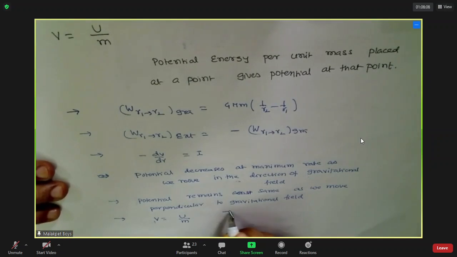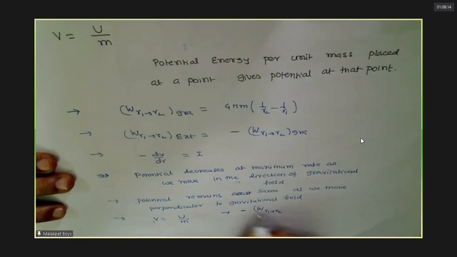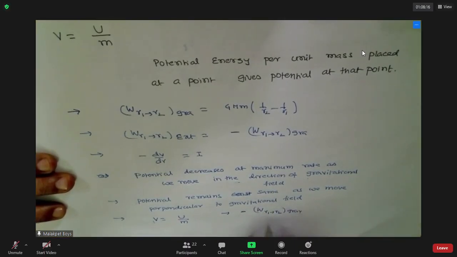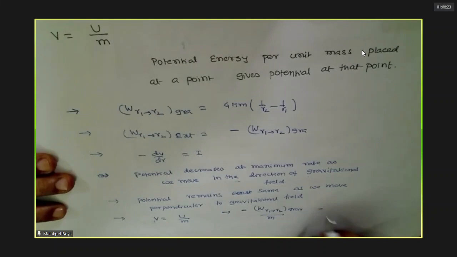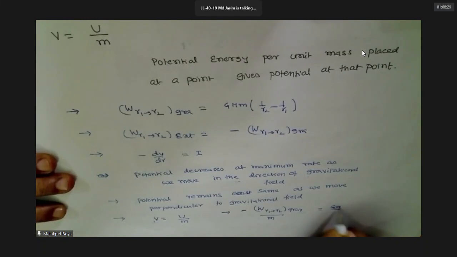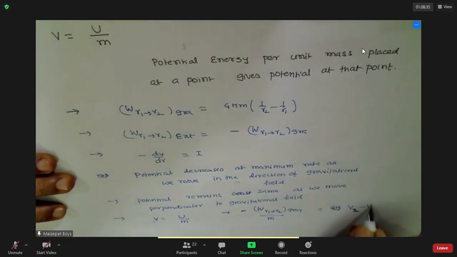Next one you learned is minus of work done by whom? Gravity. Minus work done by gravity is equal to the change in potential energy, which is nothing but GMm by potential at R2 minus potential.